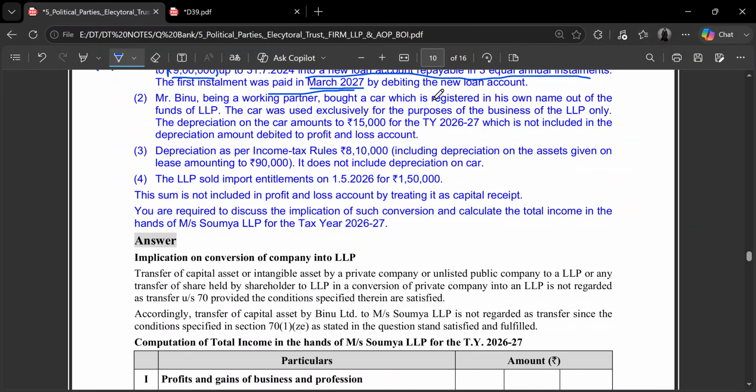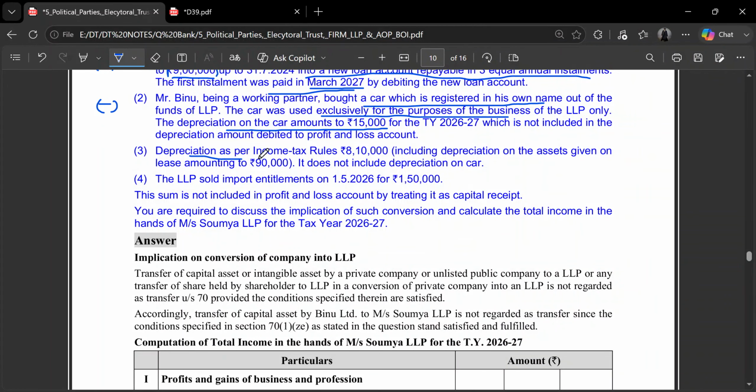Mr. Binu is a working partner. A car has been registered in his own name, but is used exclusively for the purpose of business. Substance matters over form, so any expenditure on such car will be allowed to the firm. The depreciation on the car amounts to 15,000. This will be allowed as deduction, so we can reduce it.